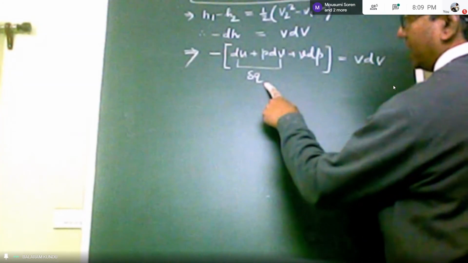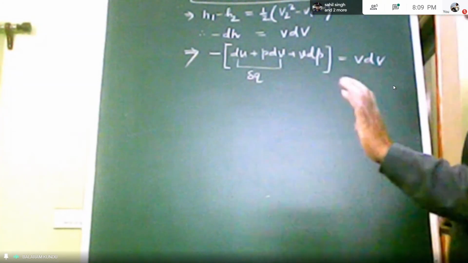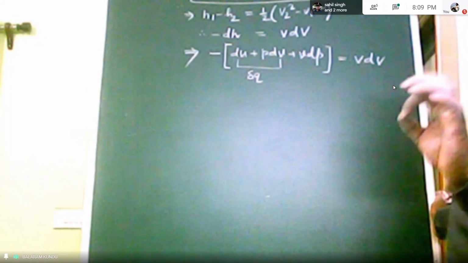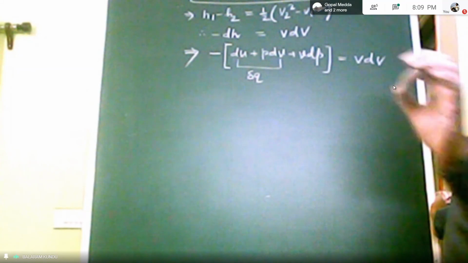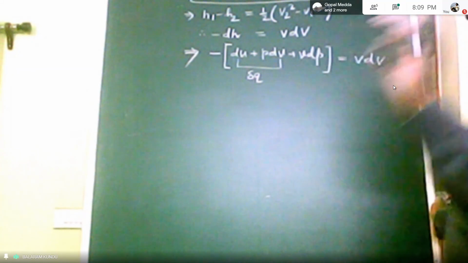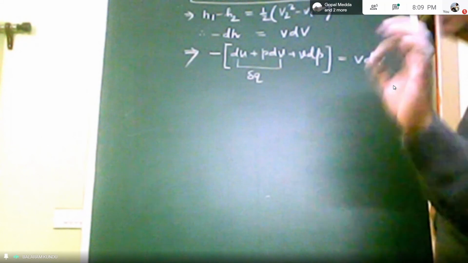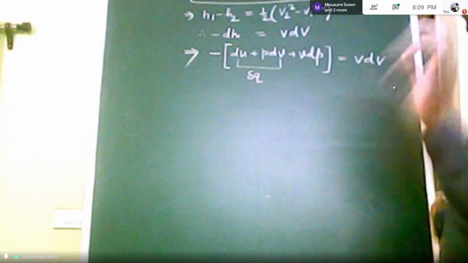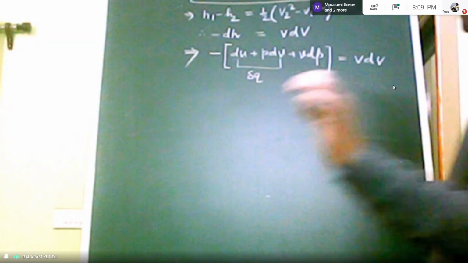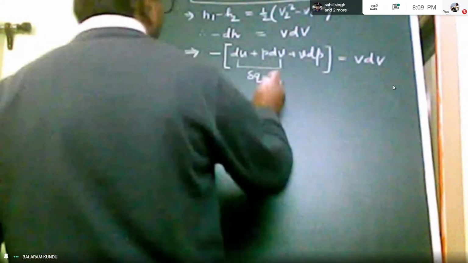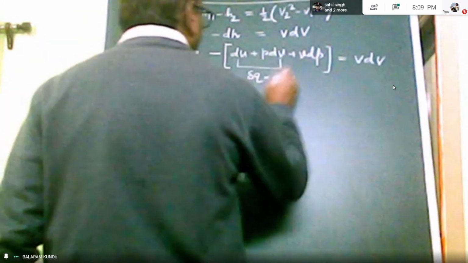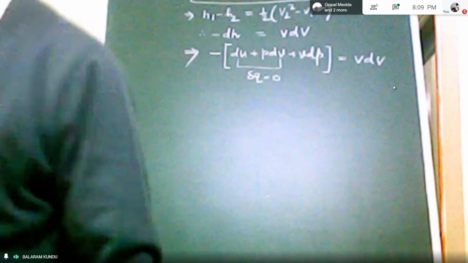Okay. And already we assume that there is no heat transfer from the system and surrounding. Your nozzle wall is adiabatic situation. As the nozzle wall is adiabatic, so we can here write del Q equal to 0 here. So del Q equal to 0. So nozzle wall is adiabatic.